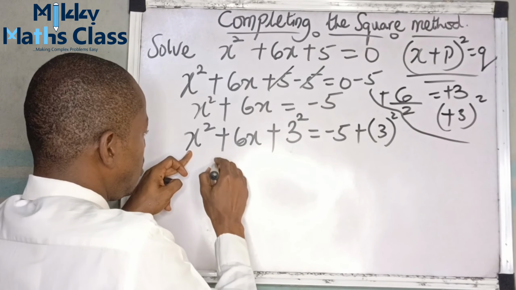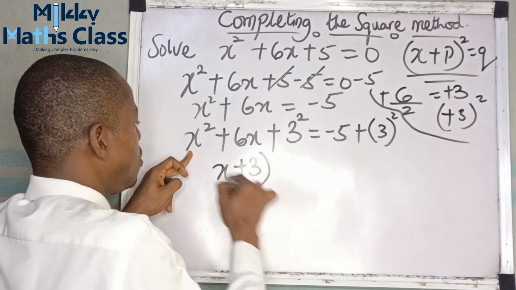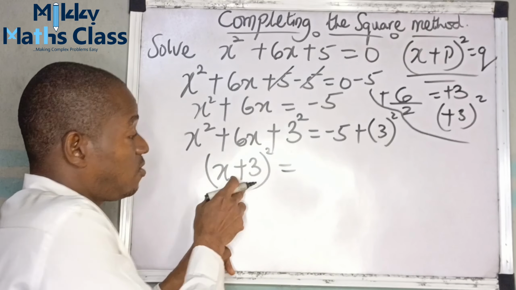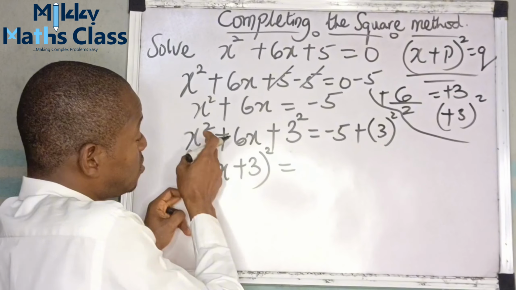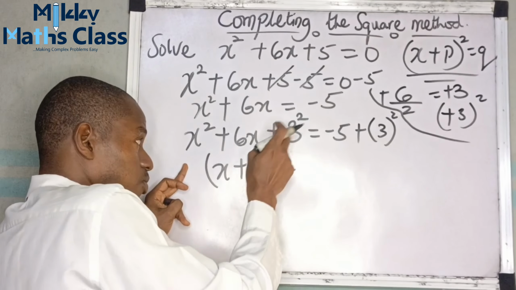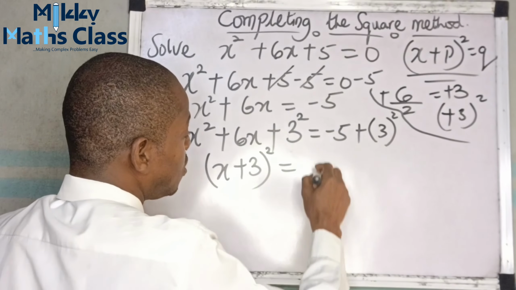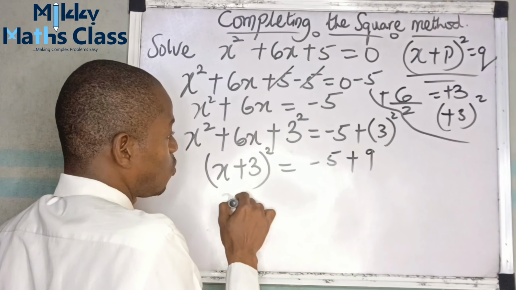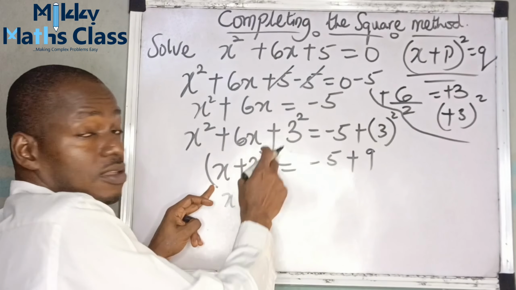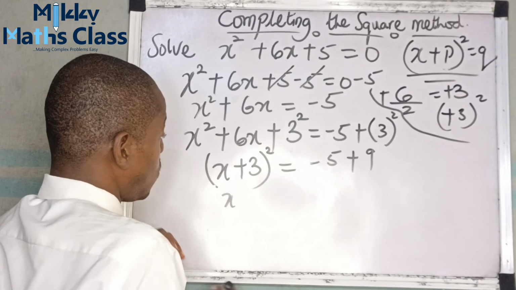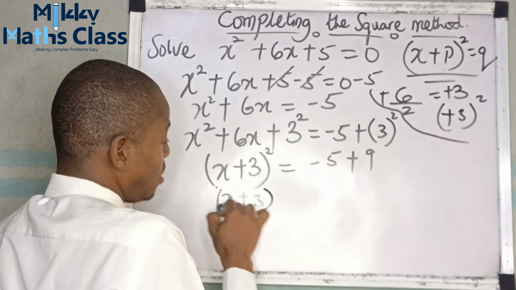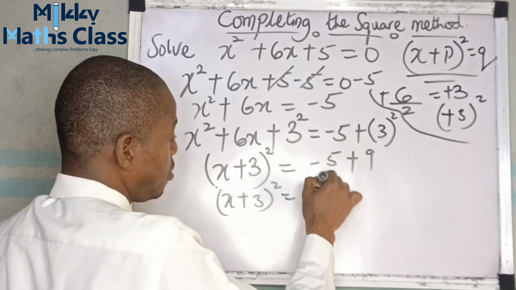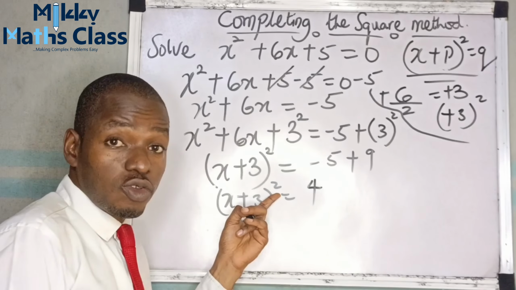So this becomes x plus 3 all squared equals to, if you expand this, x plus 3 all squared, you will get x squared plus 6x plus 9. This becomes negative 5 plus 9. So it's already in this form now, like this. Now, x plus 3 all squared, equals to negative 5 plus 9, that's 4. So from here, take the square root of both sides.